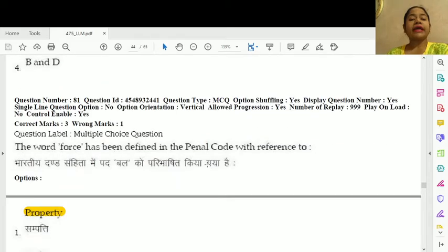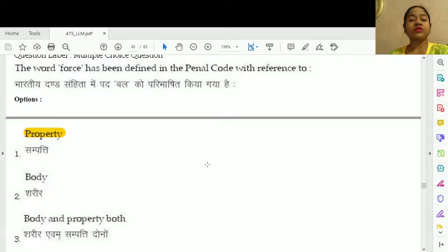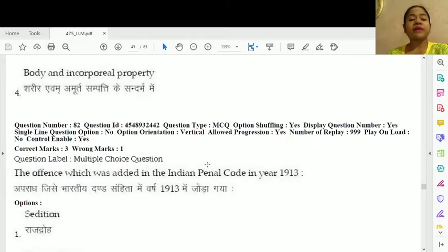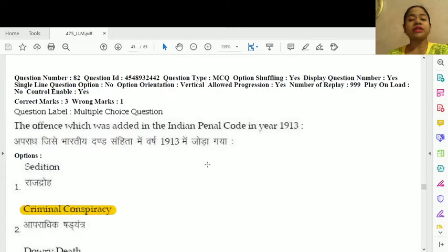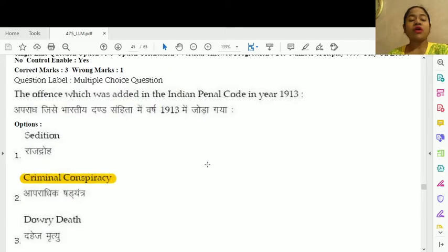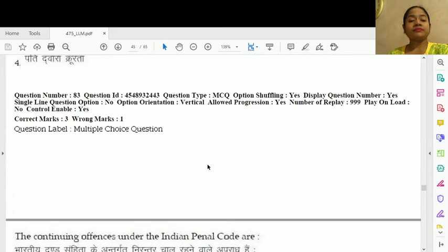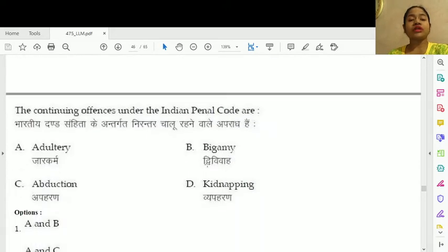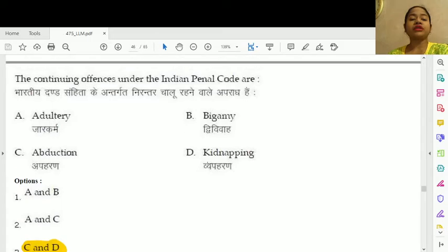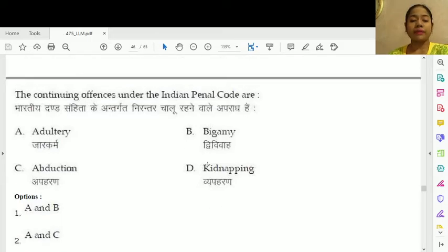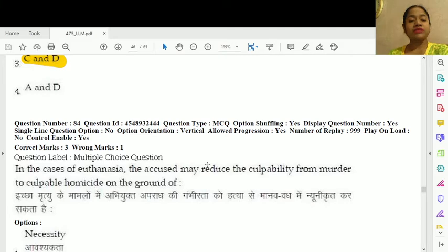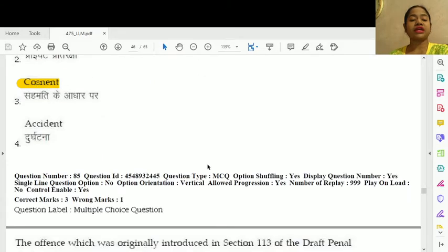Question number 81. The word force has been defined in the Indian Penal Code with reference to option number 1, property. Question 82. The offence which was added in the Indian Penal Code in the year 1913 is option number 2, criminal conspiracy. Question number 83. The continuing offences under the Indian Penal Code are these only, option C and D, abduction and kidnapping. Question number 84. In the cases of euthanasia, the accused may reduce the culpability from murder to culpable homicide on the ground of option number 3, consent.